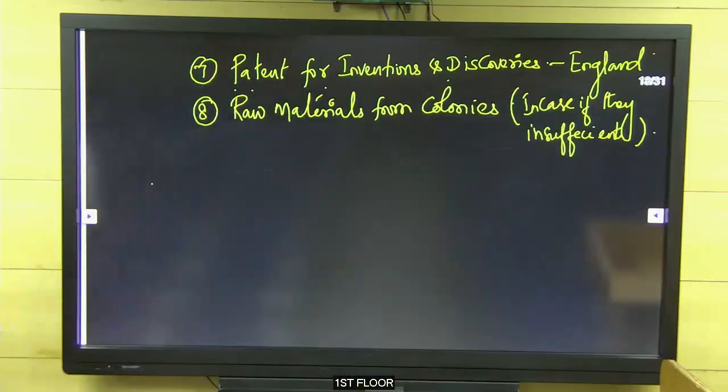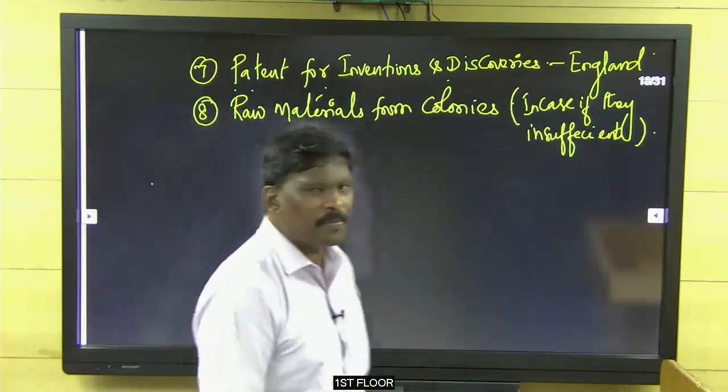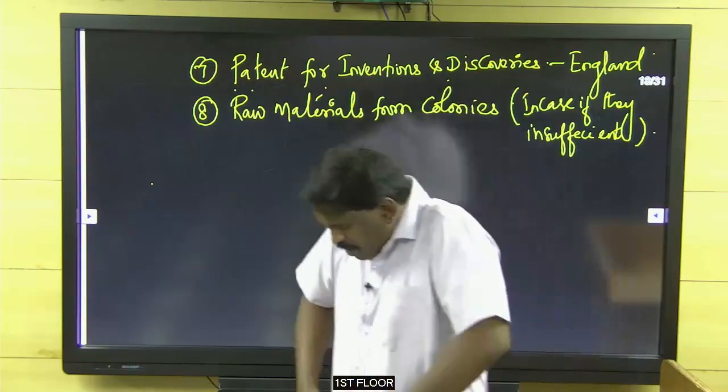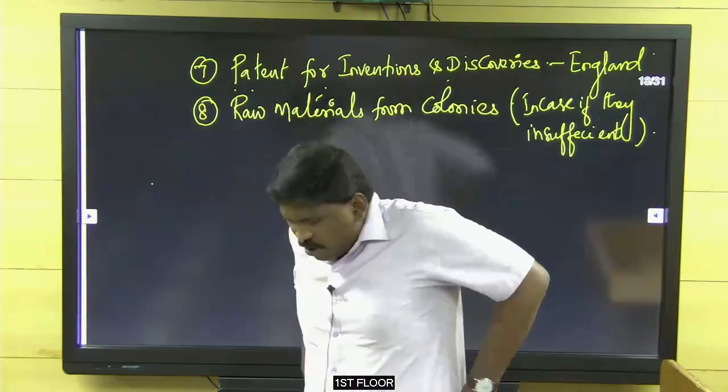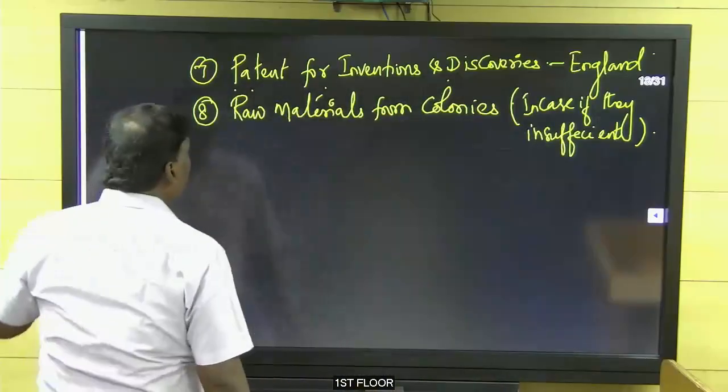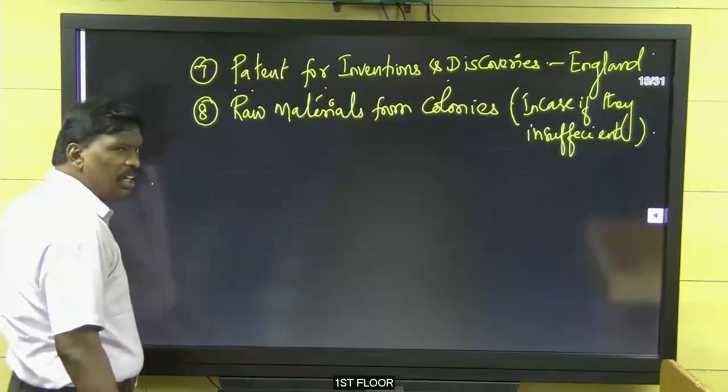So colonies were the greatest advantage for England, where they could get a lot of raw materials.